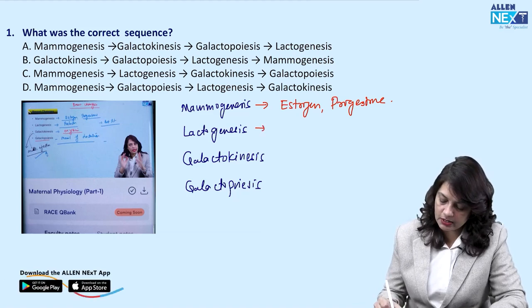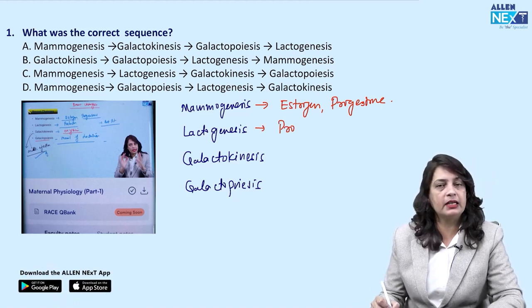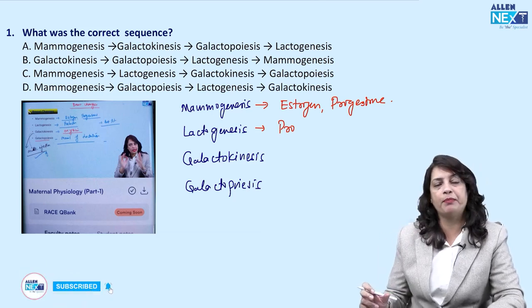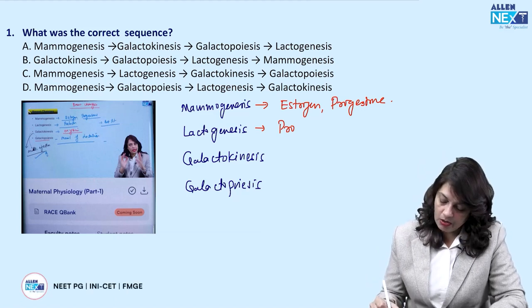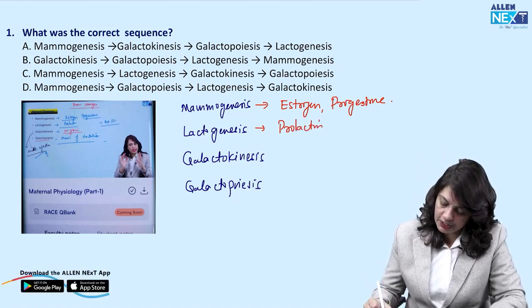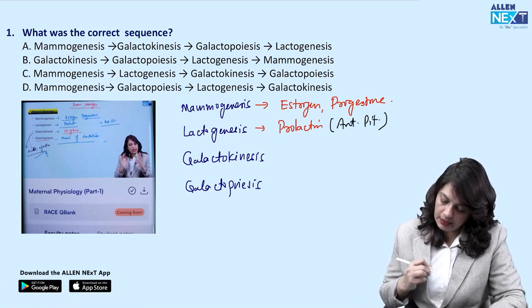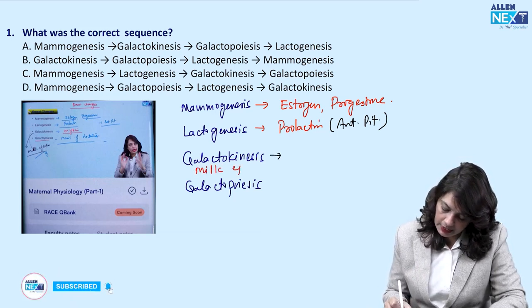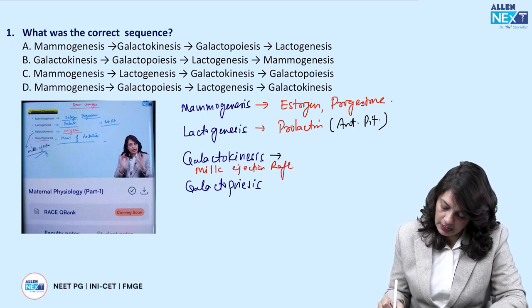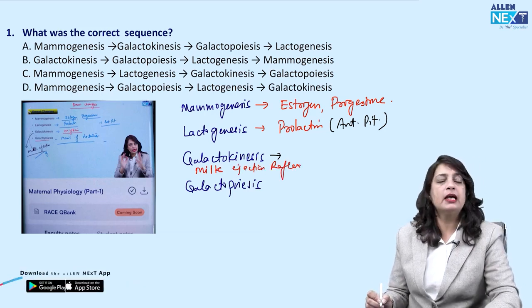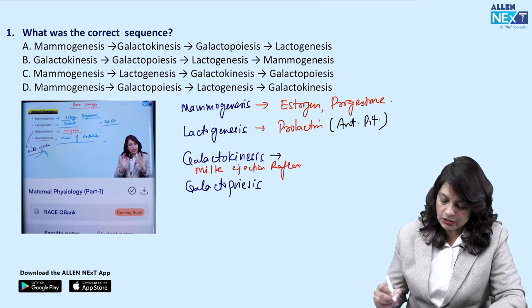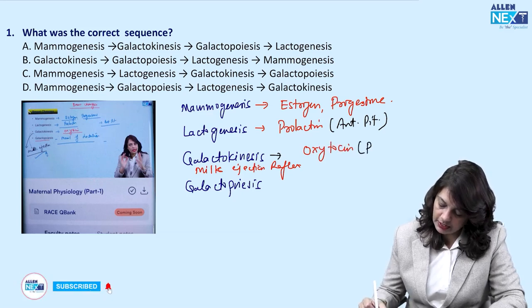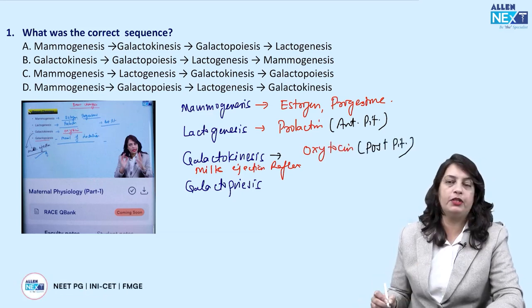Then comes lactogenesis, which means milk secretion, synthesis of milk within the breast. This milk is not released until the child is born and the baby starts suckling the breast. Prolactin is secreted from which part of the pituitary? From the anterior pituitary. Then comes galactokinesis, which means milk ejection reflex, and the important stimulus for milk ejection is the suckling reflex by the newborn baby. So galactokinesis is brought about by the oxytocin hormone, which is secreted from the posterior pituitary of the mother.